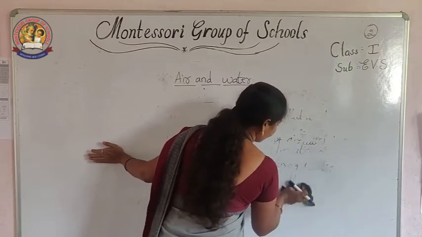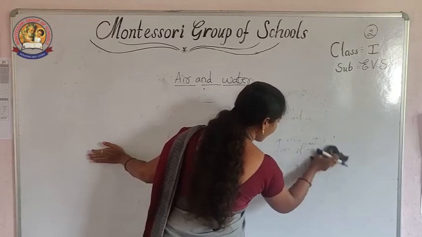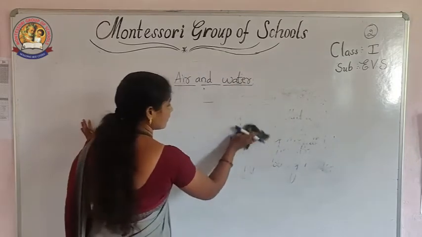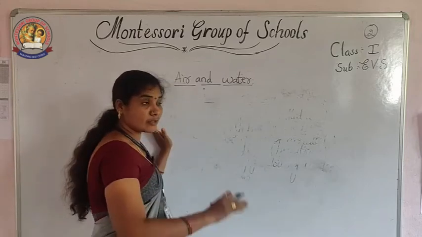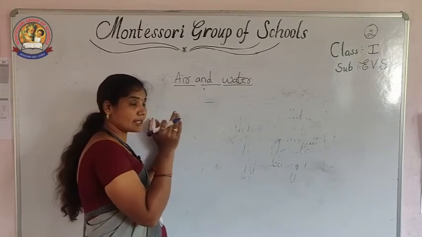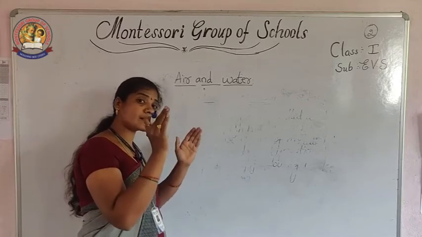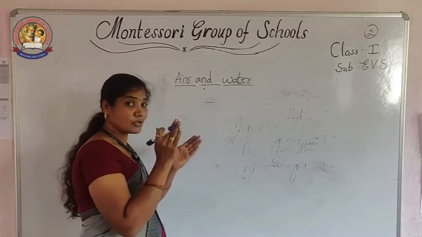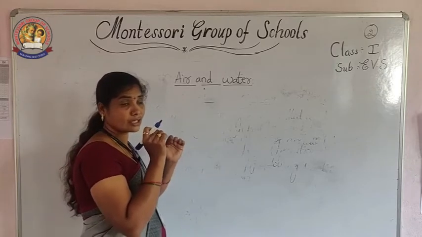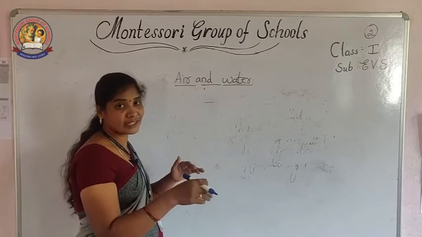So just some points, you remember. Air has weight. The football has weight, no? So it has weight and it occupies space. Take a balloon, just you blow it, automatically increasing the size. Why? Because it is occupying the space. Okay, everywhere air is present, but we can't see, but we can feel it.